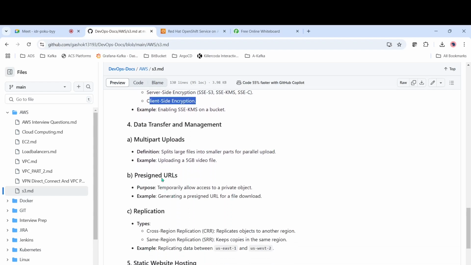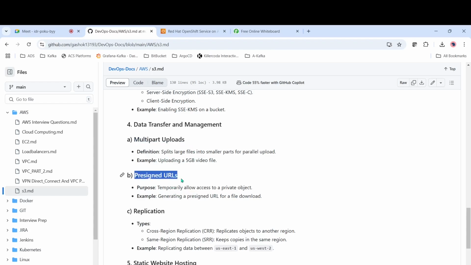And multi-part uploads. In case you have a very large file, like a file of 15 GB, if you upload it as a single file, it will consume more time. So instead, you can split that 15 GB file into 5 GB parts and upload each separately, so that all three parts upload at the same time. If it takes 1 hour to upload 15 GB, you can complete the upload in 20 minutes. So multi-part upload means you can split big files into smaller parts and then upload them.